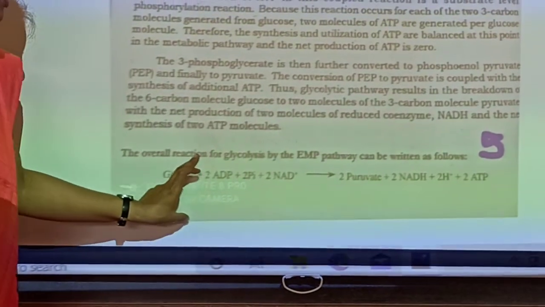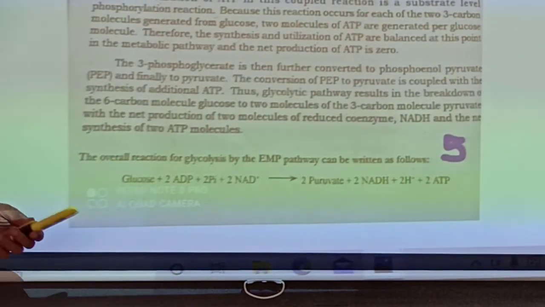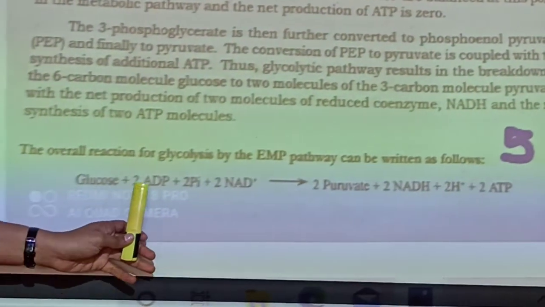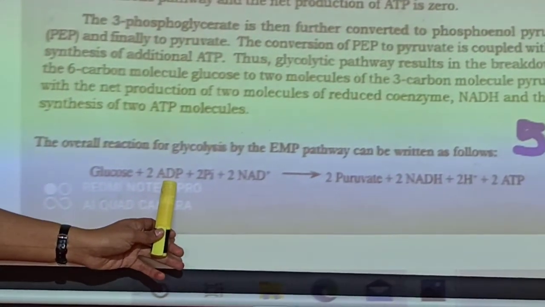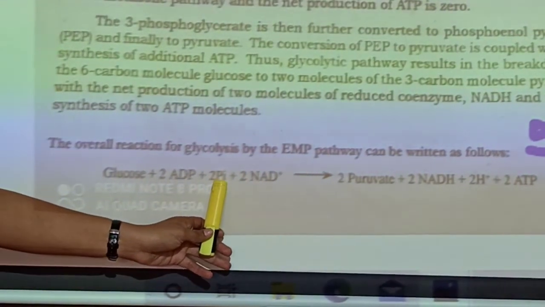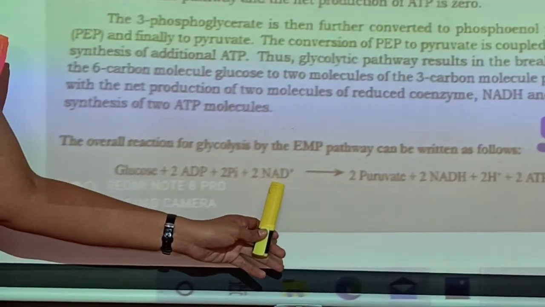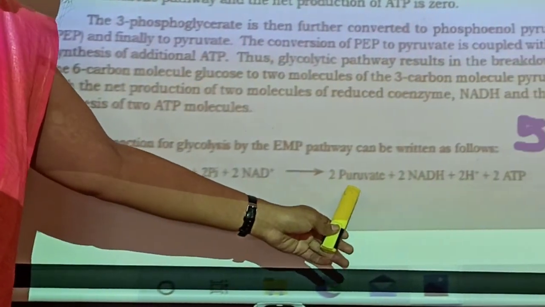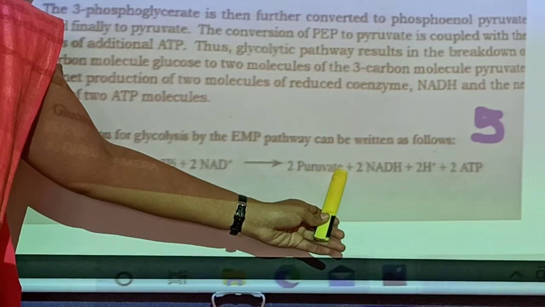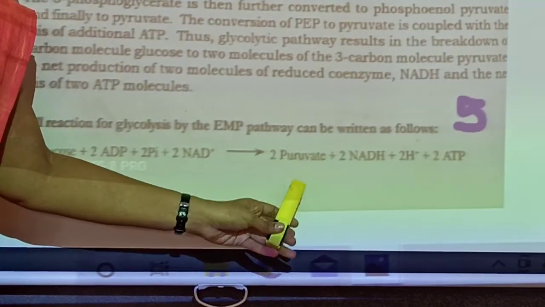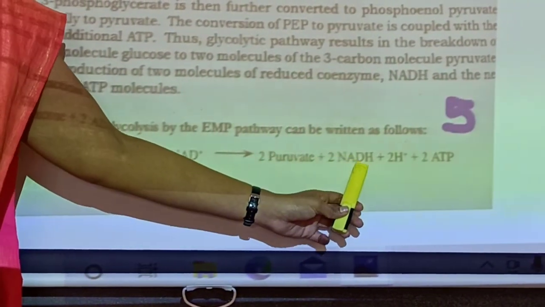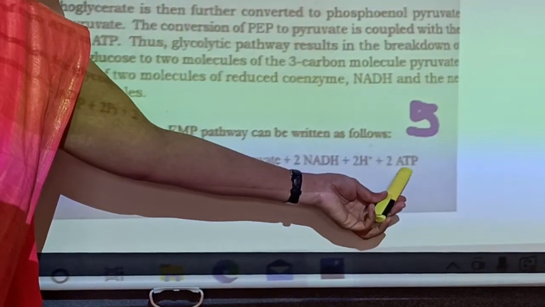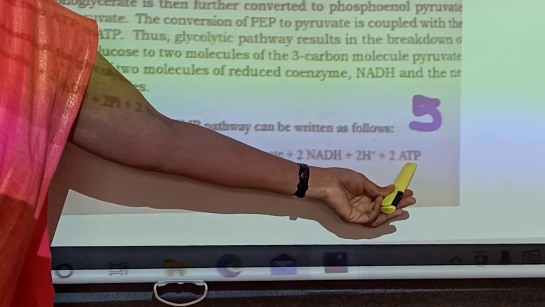Here you can see the overall reaction of glycolysis. You start with one glucose molecule, and you need a total of 2 ADP plus 2 inorganic phosphate plus 2 NAD. The products obtained in the overall reaction are 2 pyruvate from one glucose molecule, 2 NADH plus H plus, and 2 ATP generated by substrate level phosphorylation.